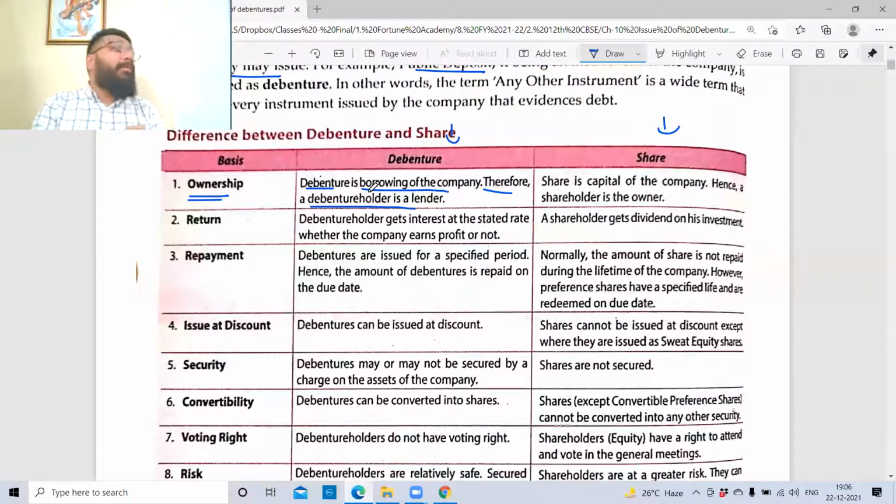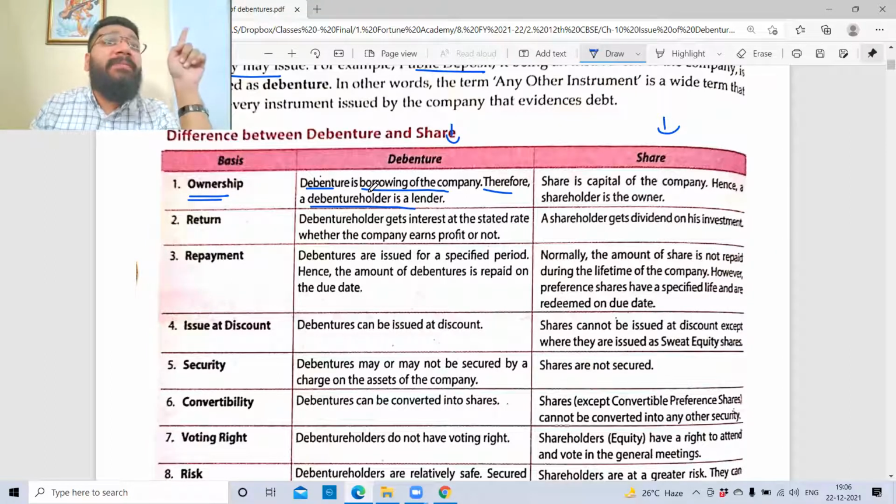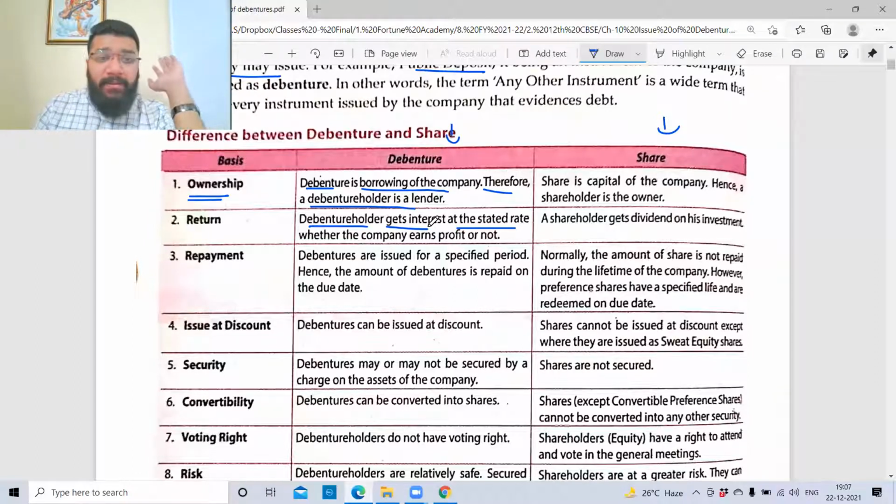Debenture is a borrowing of the company. That is why I call this a debt. Debenture is a debt, whereas equity is capital. Debenture is a debt, equity is capital, and preference is capital. Preference share is also capital. Okay. Return. Debenture holder gets interest at the stated rate. So when I'm issuing the debenture, I'm telling you, you'll be getting interest at the rate of 9%. So you'll get only 9%, nothing more, nothing less.